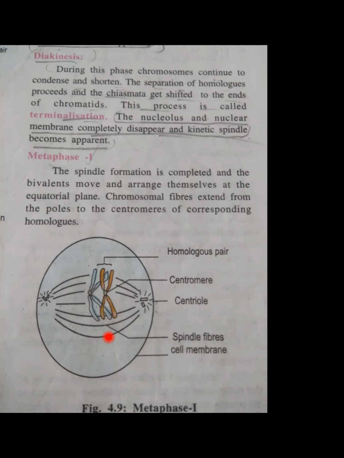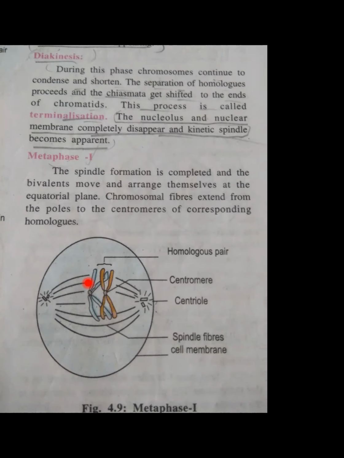Next point is chromosome fibers. Chromosomal fibers extend from the pole to the centromere of the corresponding homologue. I told you in the previous lecture as well that there is a structure here at the centromere. You can see one structure is present here. That particular structure is called the kinetochore. Always keep this in mind. This type of question is always asked.